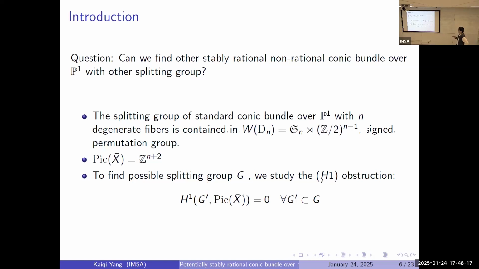So to find possible splitting groups, we study the H1 obstruction that was mentioned yesterday by Van, right? We try to compute this condition. So the splitting group is a group of an extension such that basically all these fibers become split. So the Picard group becomes rank n plus 2. Yes, sure.